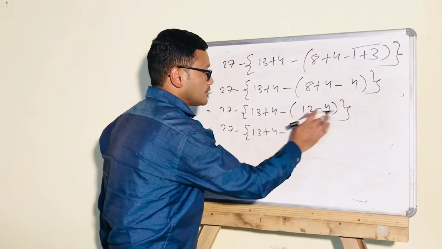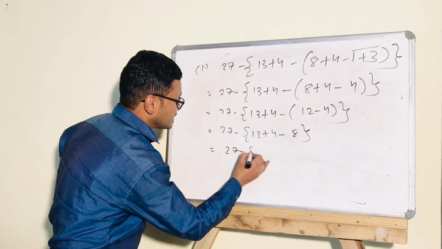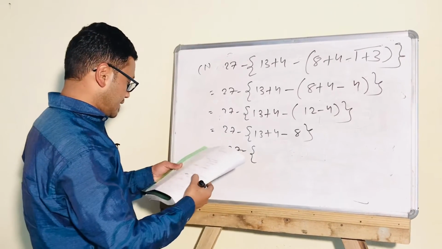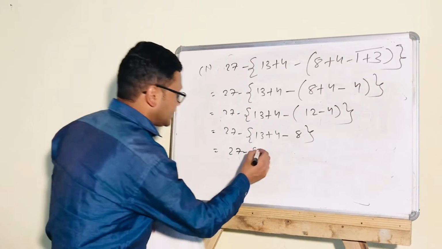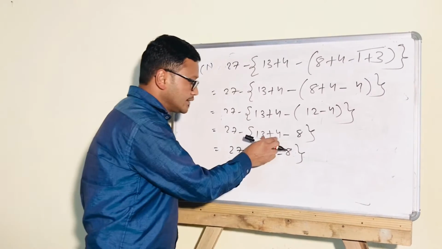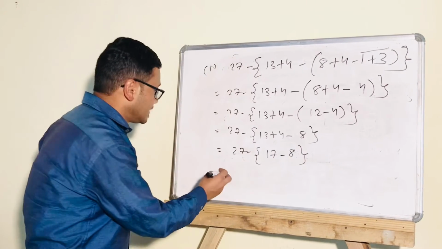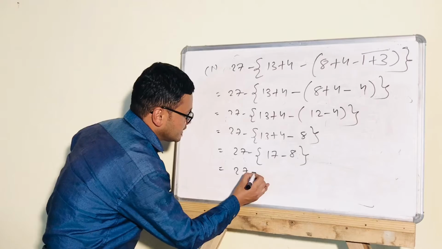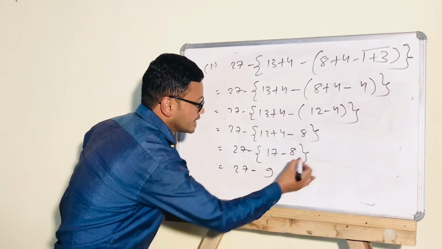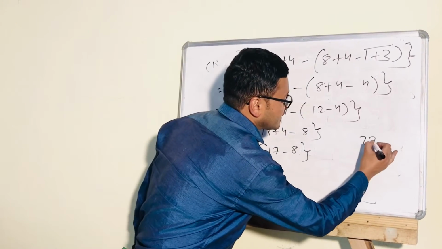Okay, subtracting 8. Now the curly one: 27 minus 13 plus 4 is 17. Then minus 8. Again we have to follow the 2 steps. First addition, 13 plus 4 is 17, and minus 8 only. Now 27 minus, now you can subtract, 17 minus 8 is 9, and this bracket will be removed. Now 27 minus 9.